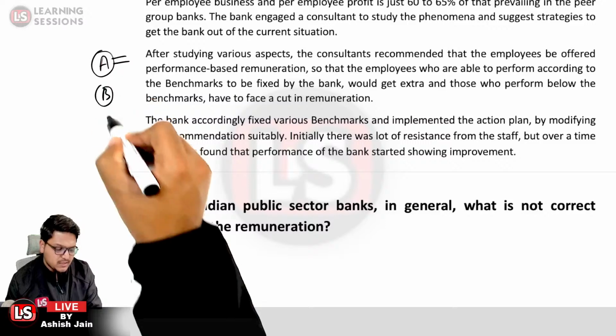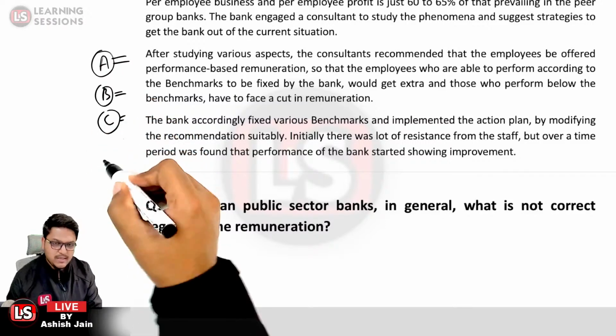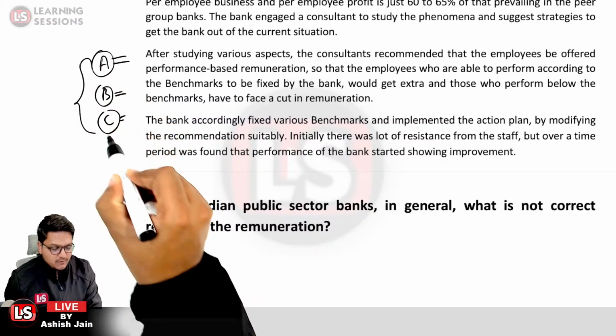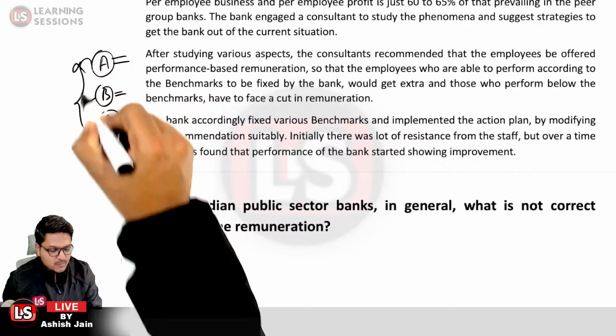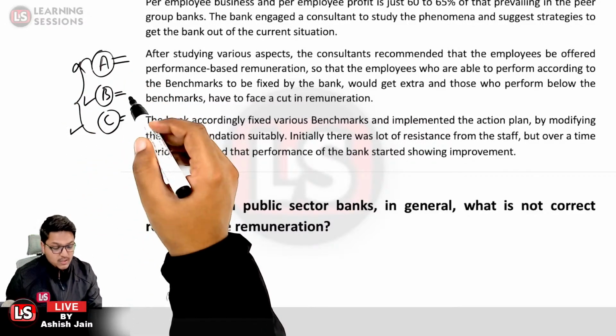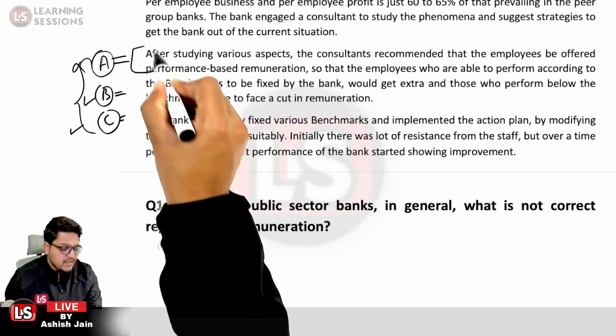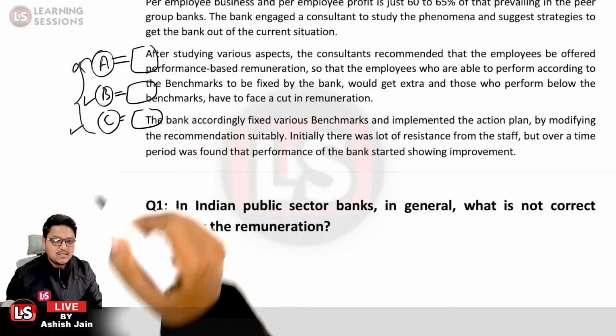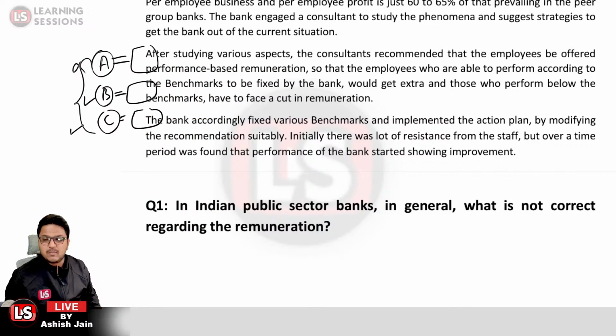Let us take the case that there are 3 employees, and one is a performer and the others are not performing. C is mediocre, A is not performing, B is performing. In that case, all 3 of them will be getting the same remuneration. So that is the main issue with the Indian public sector banks. Let's move further.